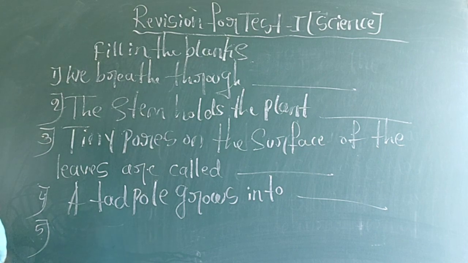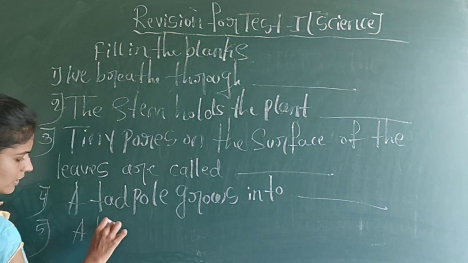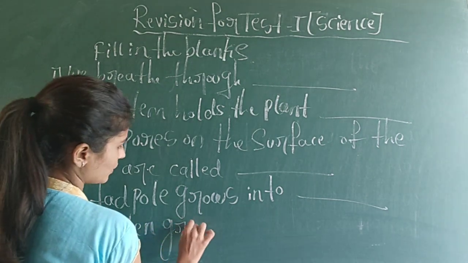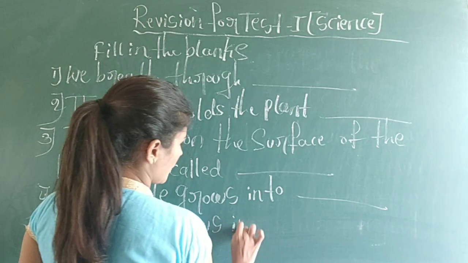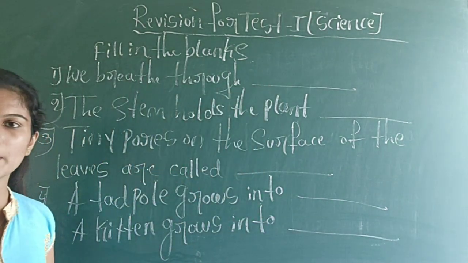And the fifth one is, a kitten grows into a dash. So these are some fill in the blanks.